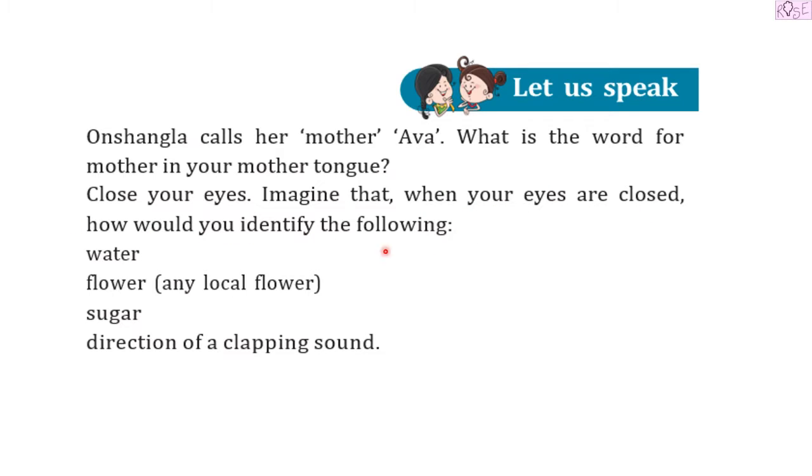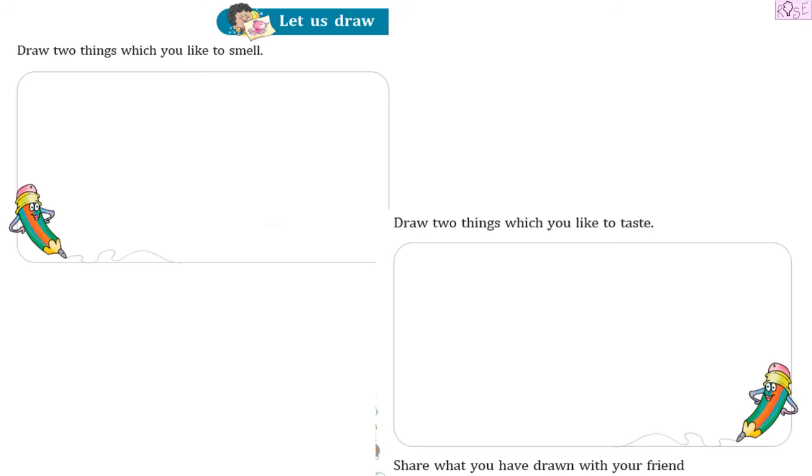Close your eyes. Imagine that when your eyes are closed, how would you identify the following? Water, flour, any local flour, sugar, direction of a clapping sound. So how would you identify water? We'll identify water by touching it or by drinking it, right? Flour, any local flour, by smelling it, right? Sugar by tasting it, and direction of a clapping sound by hearing it, right?